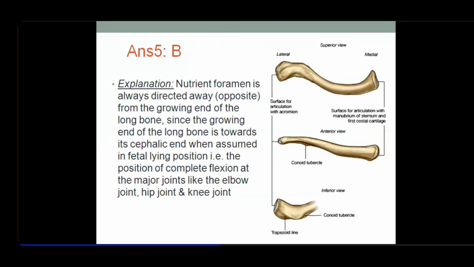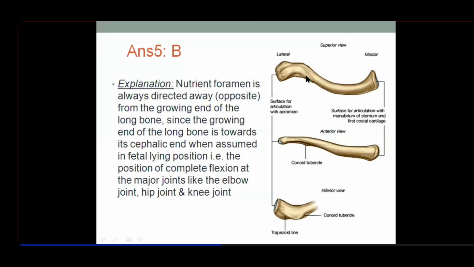It's a long bone having intramembranous ossification, but not completely. The sternal end ossifies by endochondral ossification, and some authors mention that the lateral end might sometimes also have endochondral ossification. So this is the growing end, and of course the nutrient foramen will be directed laterally.